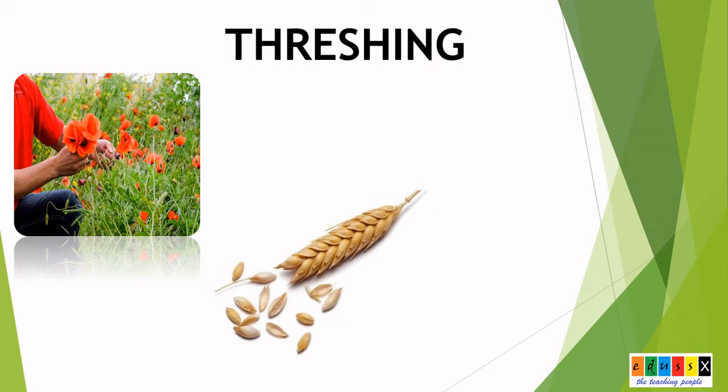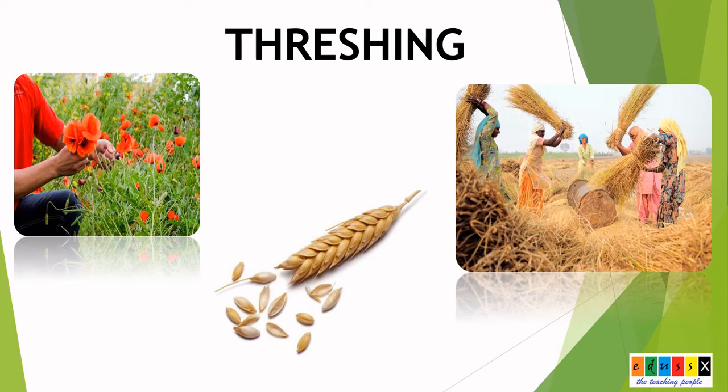Can we do the same for the food grains like rice and wheat? No, it is not possible because the grains are very small in size and also the quantity is very large. So, for this, the farmers separate the grains from their stalks by beating them hard. When you look at this picture, you can find it.